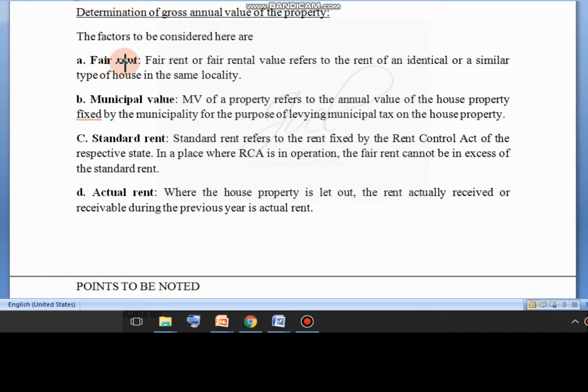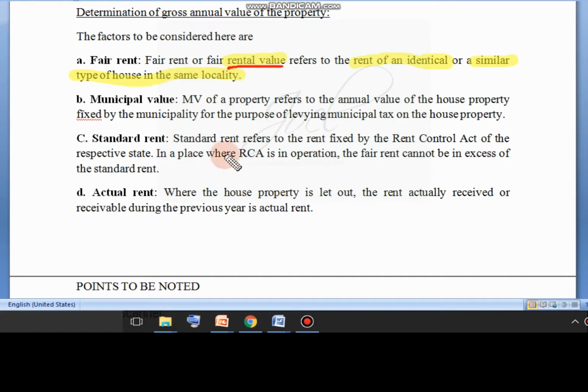First, fair rent. What is fair rent? Fair rent is a rental value. You should remember, it is a rental value. It refers to the rent of an identical or similar type of house in the same locality. So these are the things you have to consider.